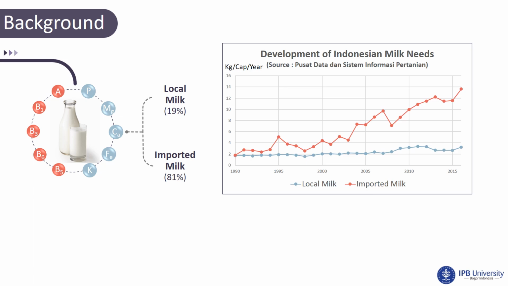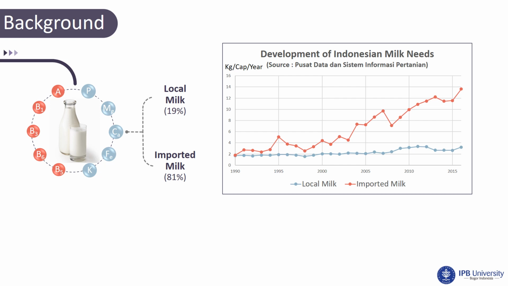That's too bad. Why? Based on Pusat Data dan Sistem Informasi Pertanian Indonesia, in 2016, the milk production level in Indonesia was only able to meet local needs around 19%, and the other needs, 81%, have to be imported from abroad. This graph shows the development of Indonesian milk needs between 1990 and 2016. If we look at the trend over time, we can see that the imported milk needs increased dramatically in this period, but local milk production was too stable.